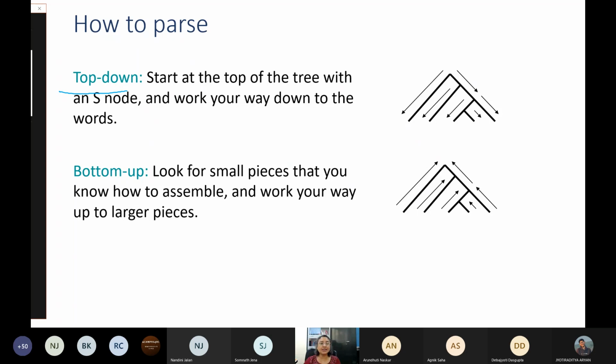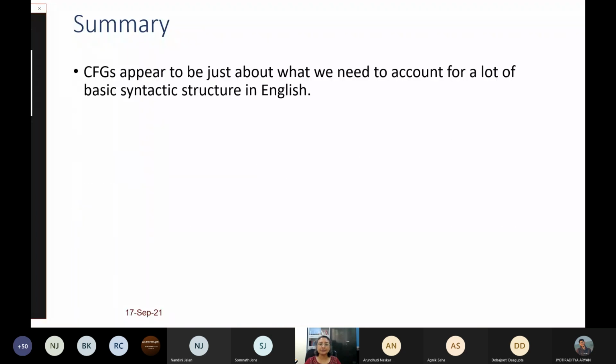These are top-down parsers, and there are some top-down parsers like recursive descent parsing. For those of you who are in computer science and have done a course on compilers, you are familiar with this. There are also various bottom-up parsers, and we will look at one of them. But before that, we just want to summarize that context-free grammar gives us a good formalism of expressing the rules of English. Of course, I did not go into details.